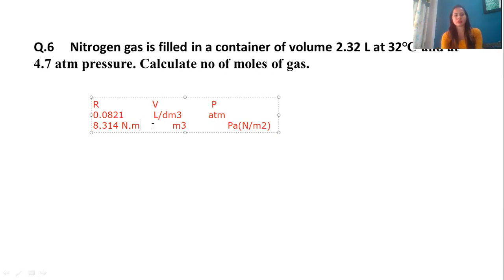I think this table will be helpful for you all to understand which values of R you should use, depending on which units you have for pressure and volume.